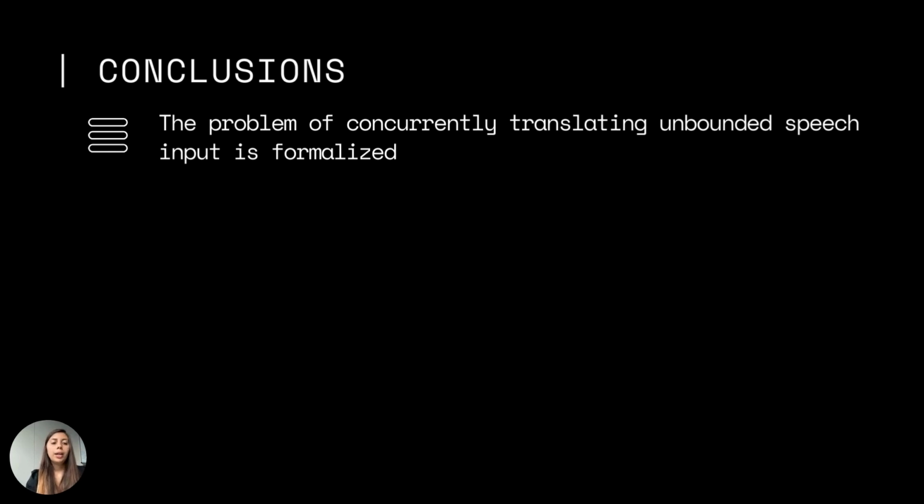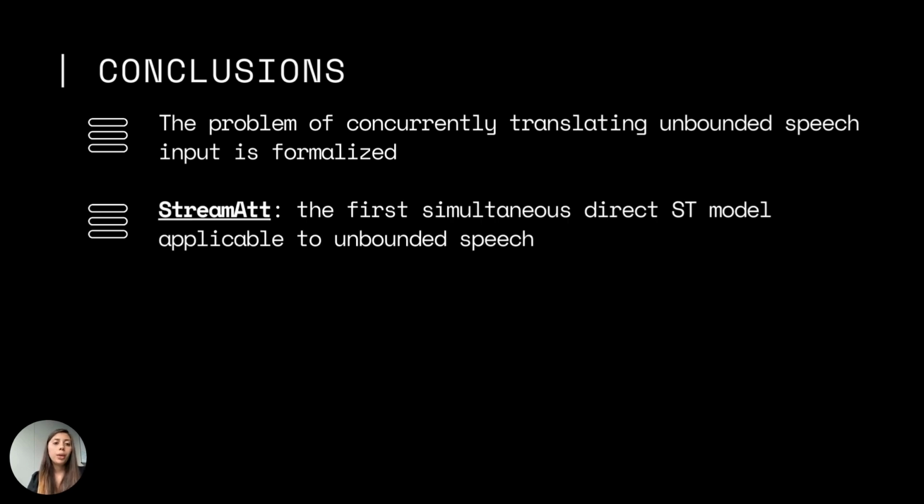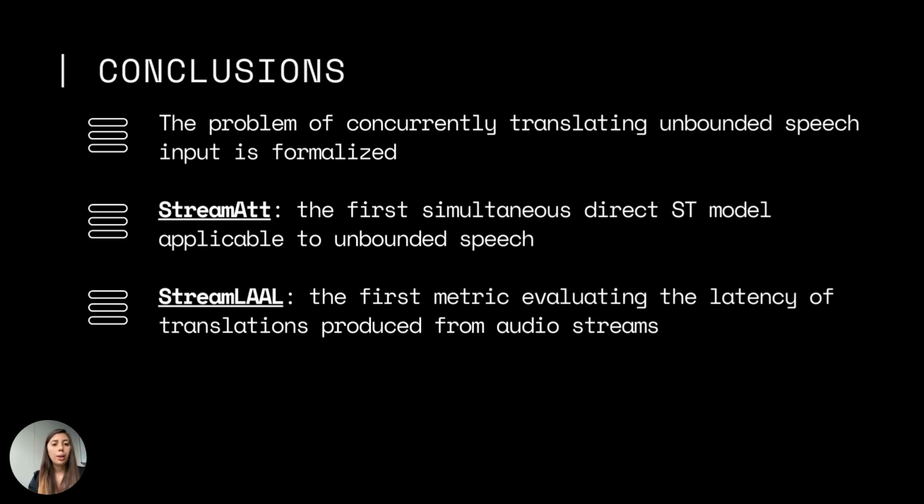We can conclude that in our paper, we formalize for the first time the problem of concurrently translating unbounded speech input. For this reason, we propose StreamAtt, the first simultaneous speech translation model that is applicable to unbounded speech. For evaluating it, we introduced StreamLAAL, the first metric evaluating the latency of translations produced from audio streams, so from unbounded speech.